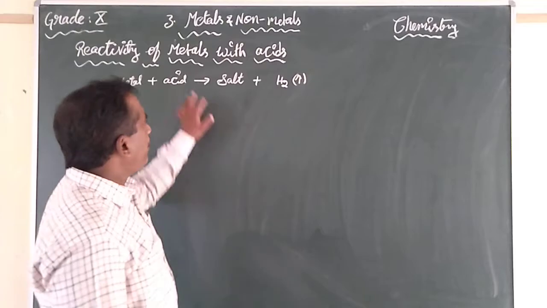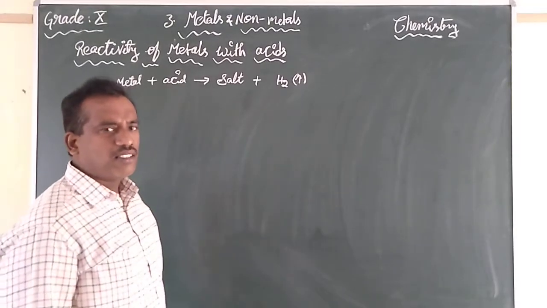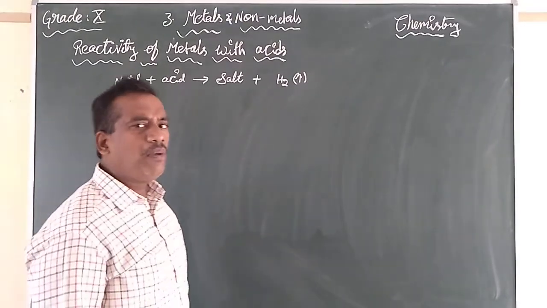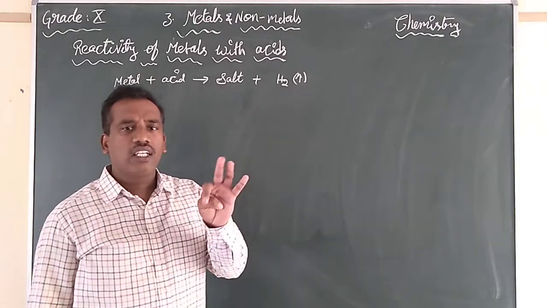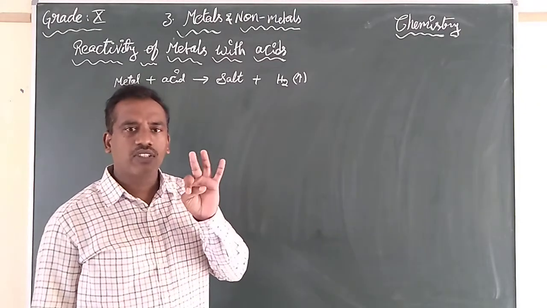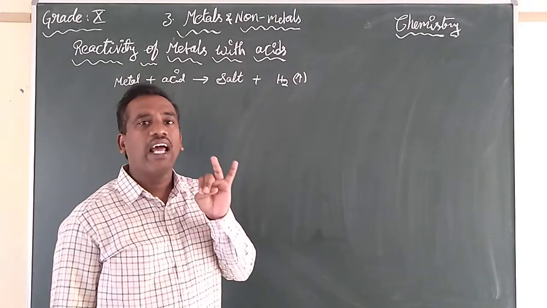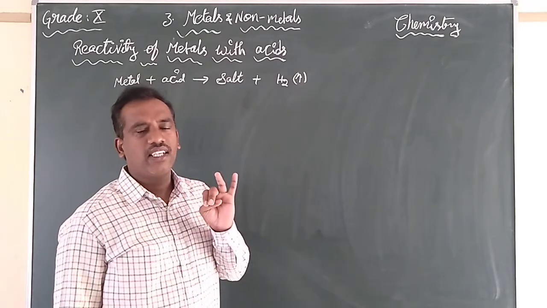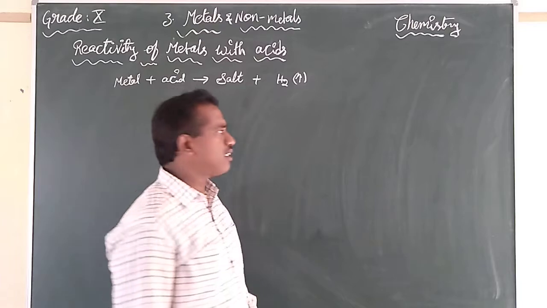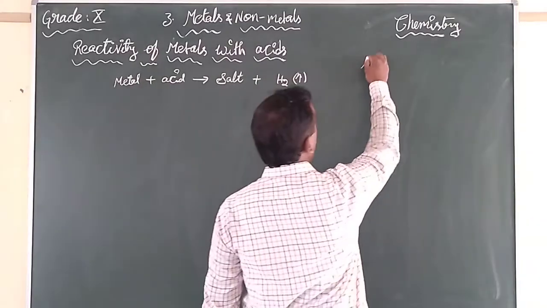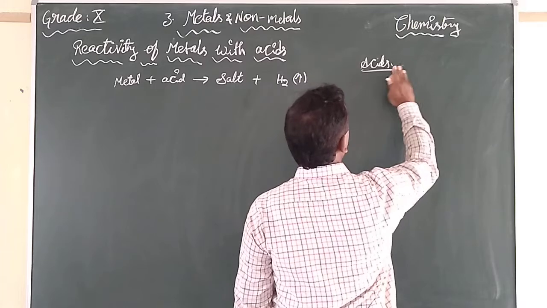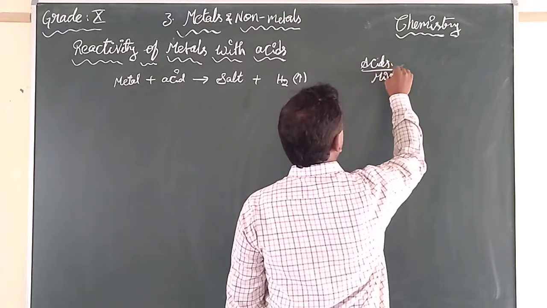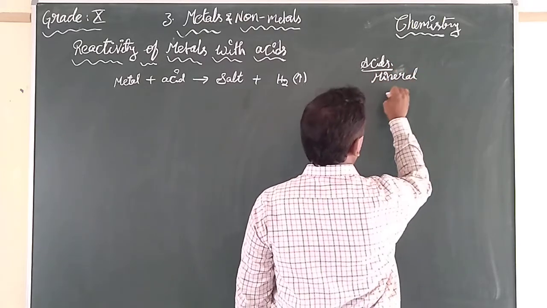We know many acids. Among them, hydrochloric acid, sulfuric acid and nitric acid are our laboratory acids. These are all mineral acids. What acids will we have in our lab?